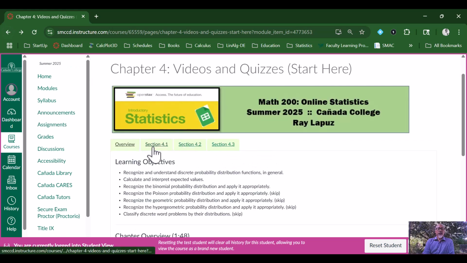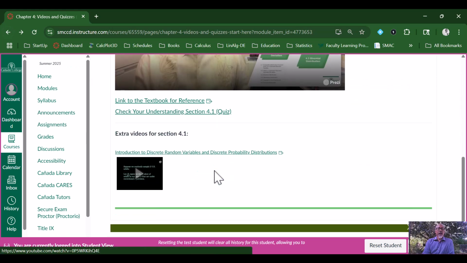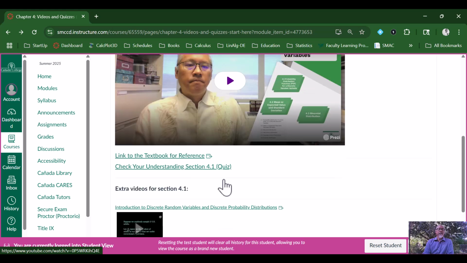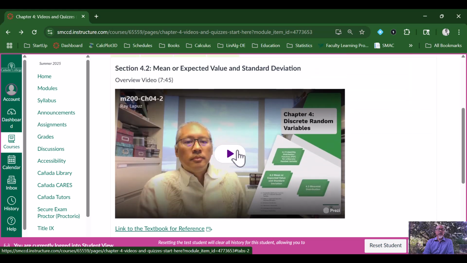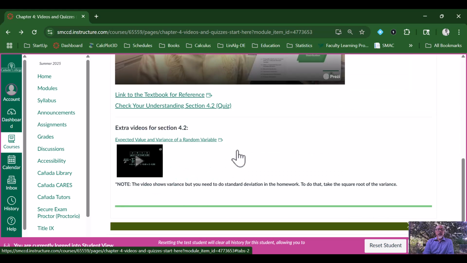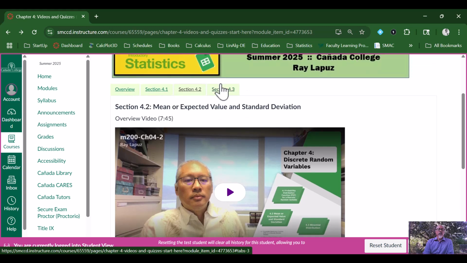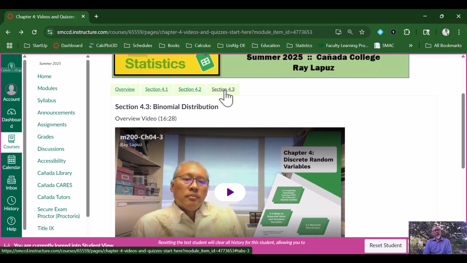For each of these sections, once you get past that, there are some extra videos, sometimes provided by the open source textbook that we have, and you can browse through those to get a deeper understanding. That follows the same pattern for these things. So yeah, that might be an approach.